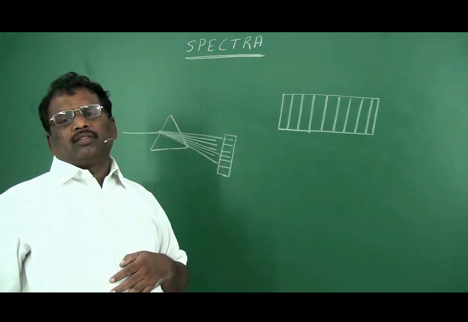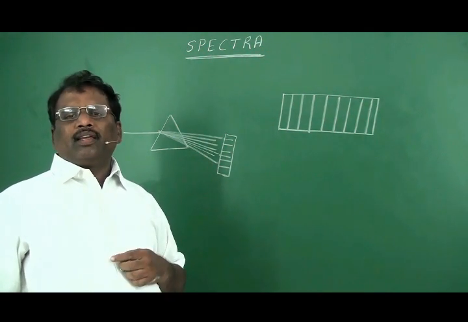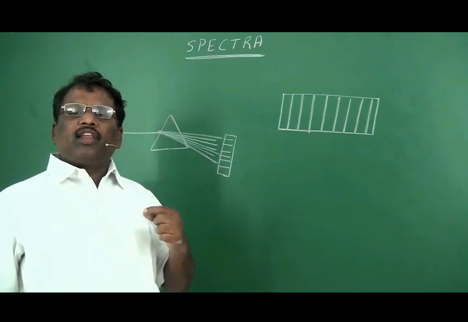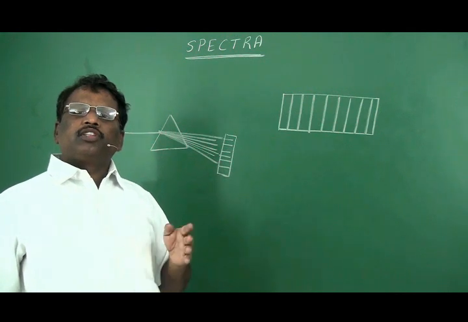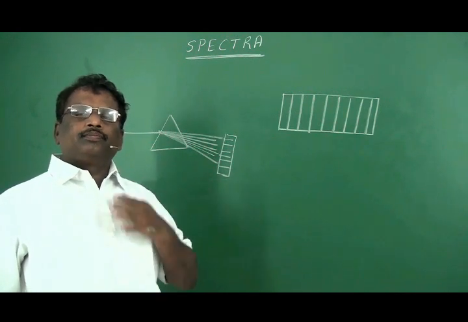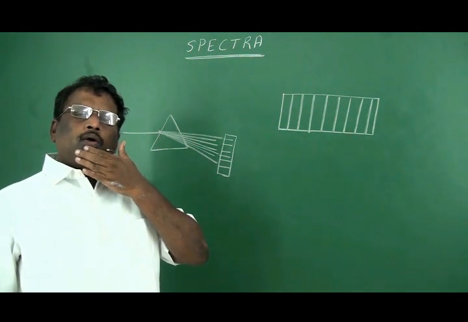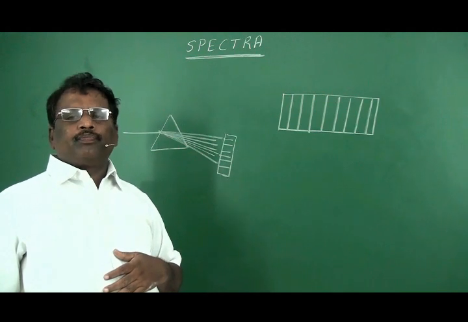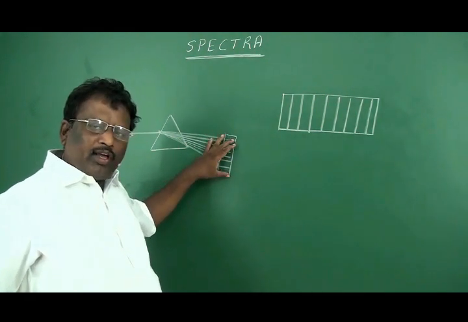These spectra are very useful while studying the structure of an atom or the position of an electron in an atom. Now, let us see how these spectra are recorded.